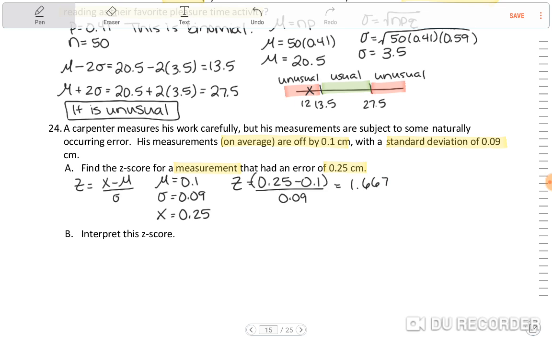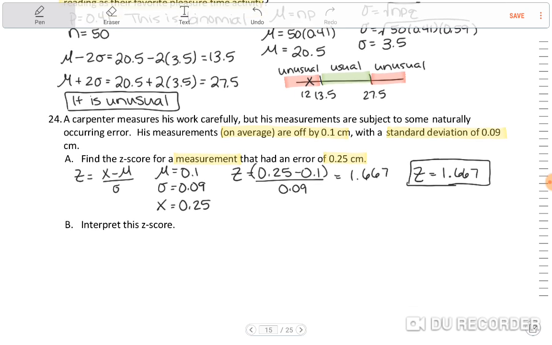So this is going to be your z-score. I usually round to 2 decimal places, but others use 3 decimal places, so we'll just go ahead and leave it at 3 decimals to be consistent.